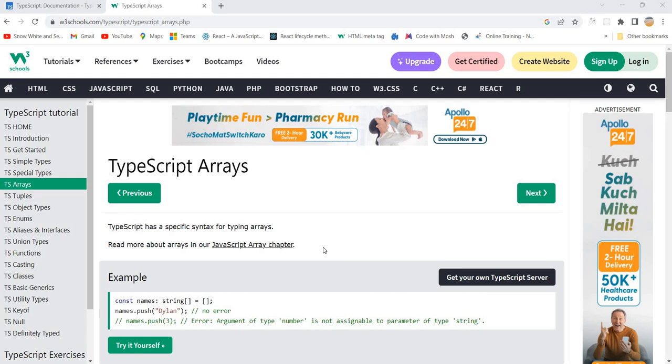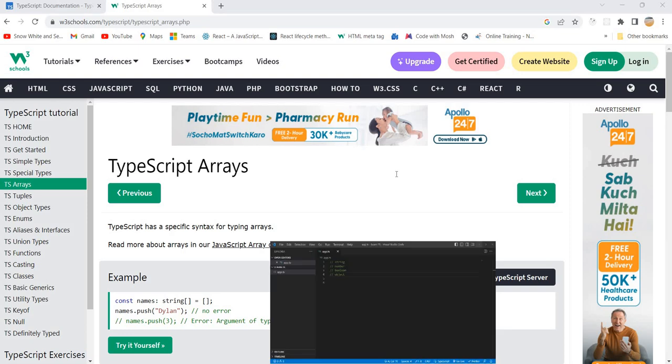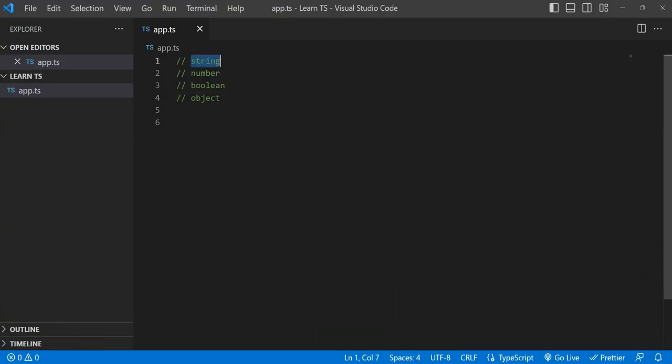In TypeScript, let's jump into the code. So far, we understand how to deal with strings, numbers, booleans, and simple objects, not complex objects. Very soon we are going to learn those things also. Today we are going to understand how to deal with arrays in TypeScript, how to define types for arrays. Let's take some examples.